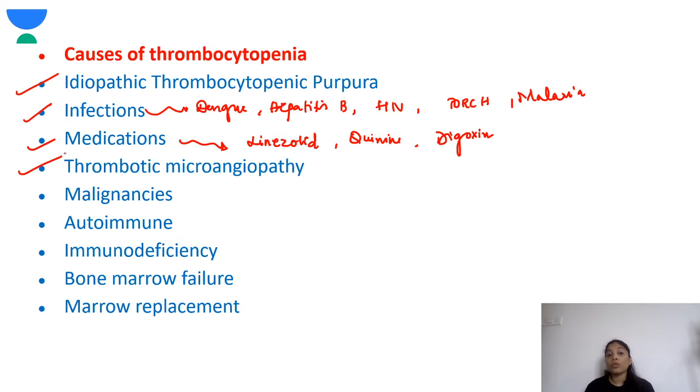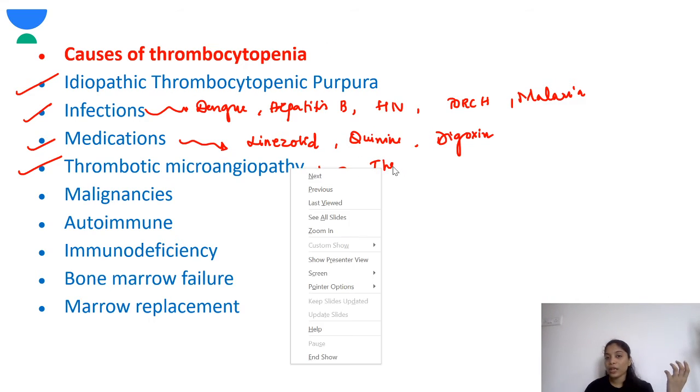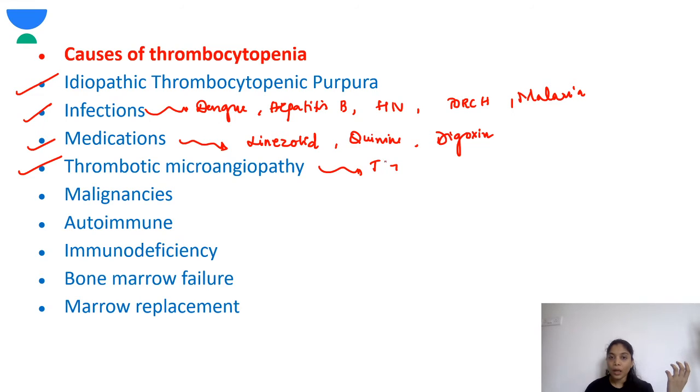Fine. Now coming to thrombotic microangiopathy. Basically in the small vessels there will be thrombosis, and there could be hemolysis in these conditions. So what are the conditions which can cause thrombotic microangiopathy? One is thrombotic thrombocytopenic purpura.